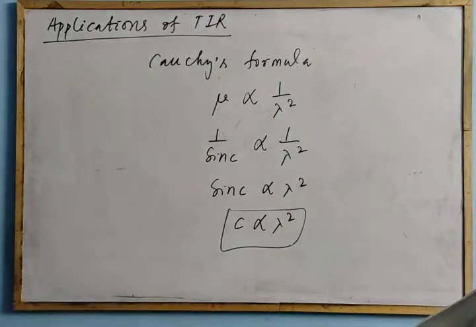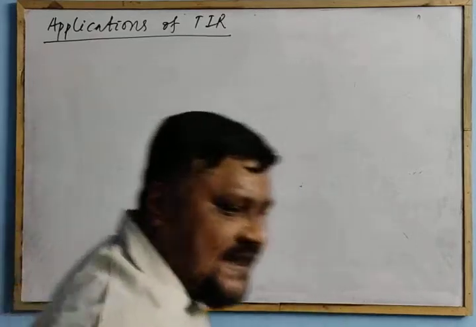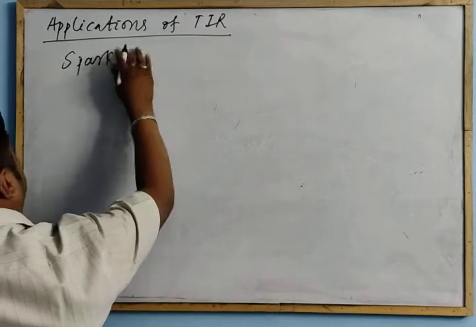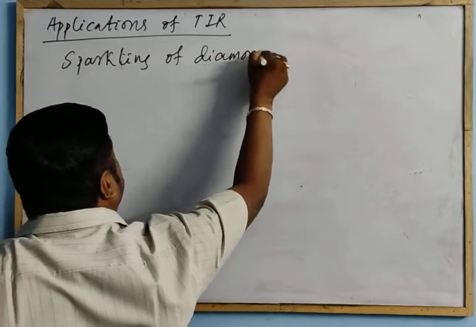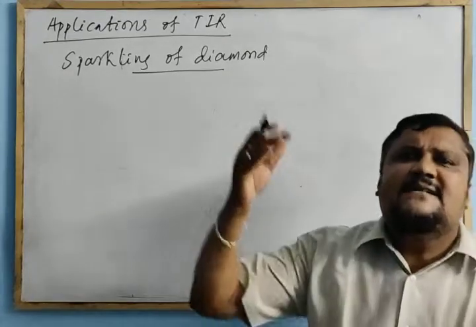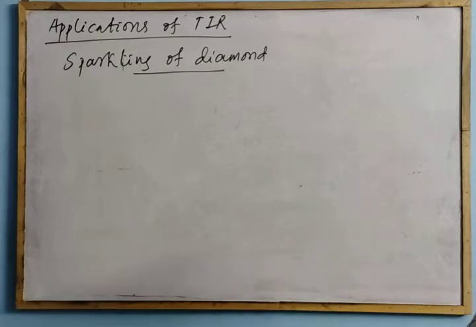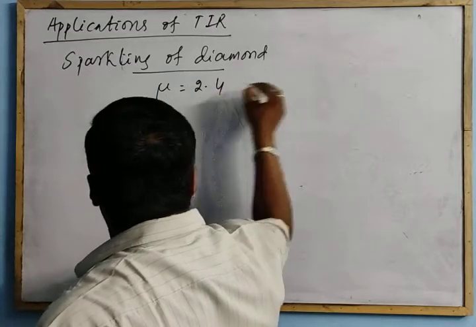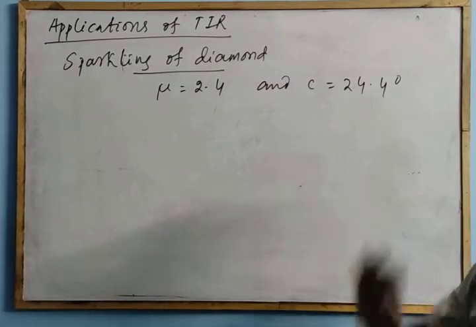So that is the information we got. Then we go to the applications of TIR. As I already told, the sparkling of diamond, that we can explain by this application of TIR. The sparkling of diamond is also called the brilliance of diamond. As you know, the critical angle of diamond is 24.4 degree, as its refractive index is 2.4. Very small critical angle.